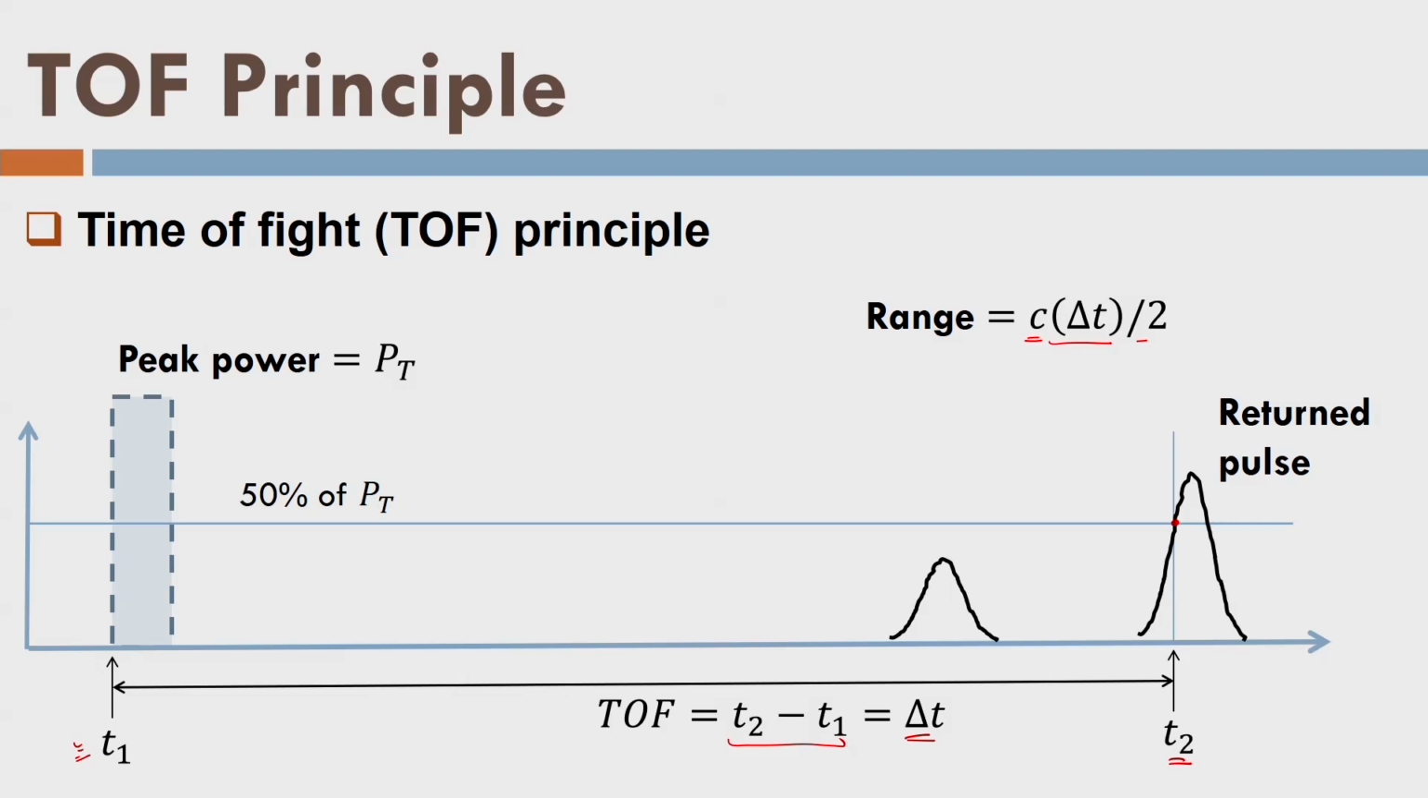So, what about the accuracy of this measurement, or what about the resolution of this measurement? The resolution of this range is given by C divided by 2 into the accuracy of delta T. So, the accuracy of the time measurement or time of flight measurement will decide the resolution, that is, the minimum distance we can measure by a laser pulse. I hope you got the idea.